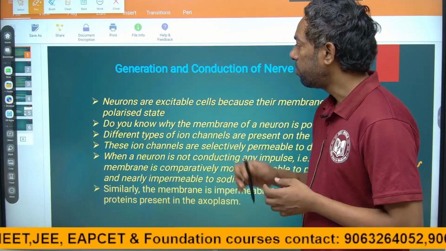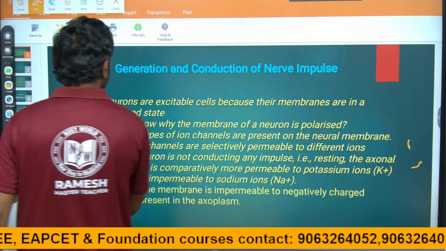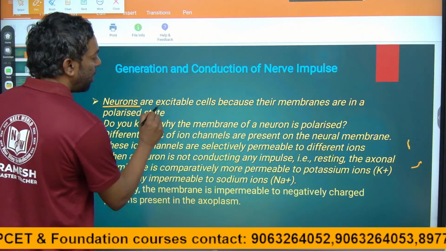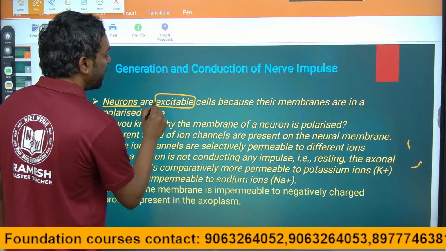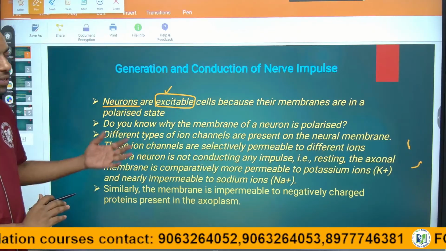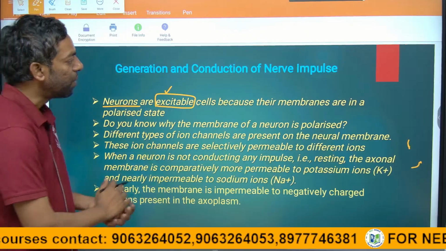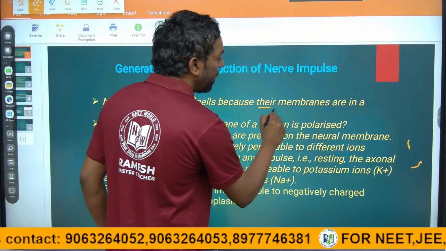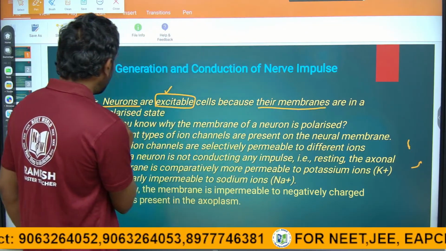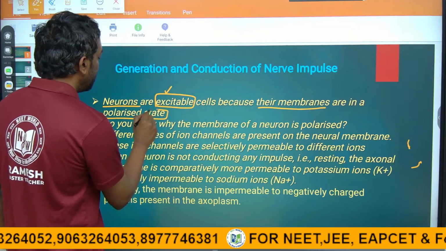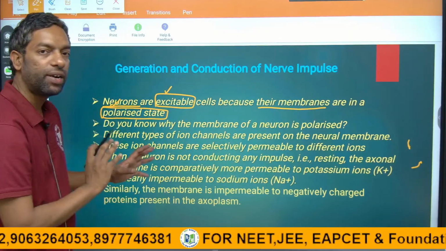If you come to the reading, neurons are self-excitable. Neurons are self-excitable because their membrane is in a polarized state. We will discuss it.